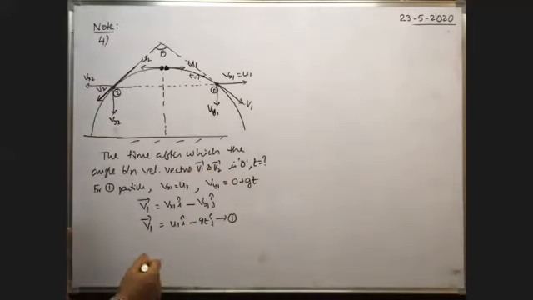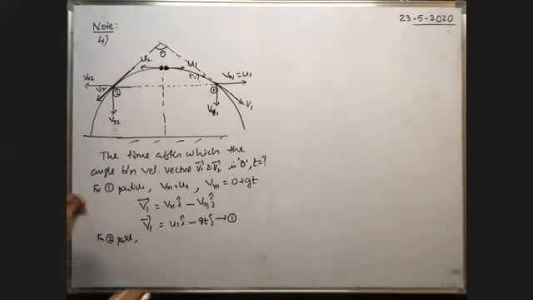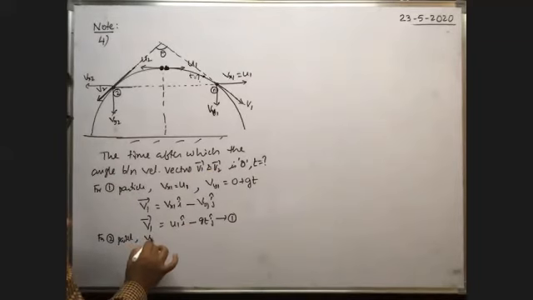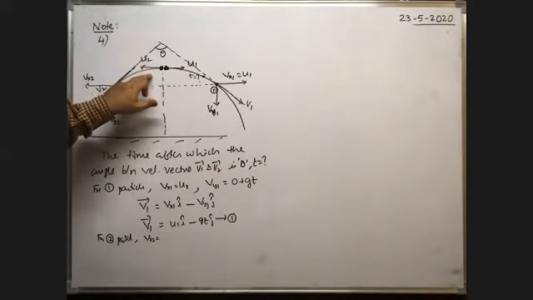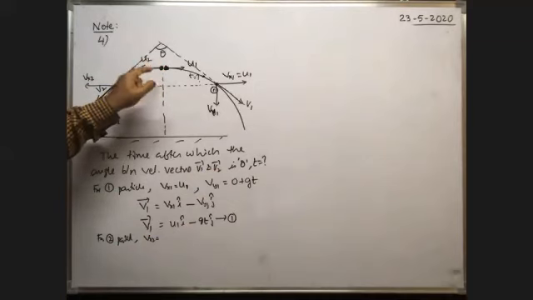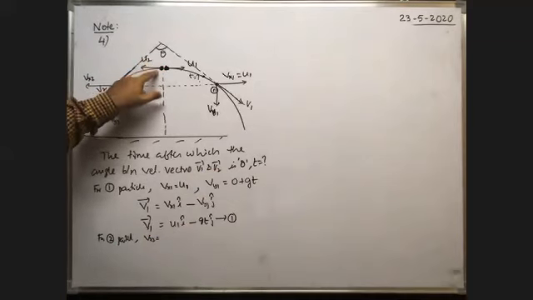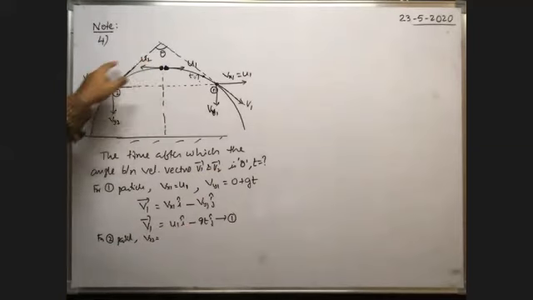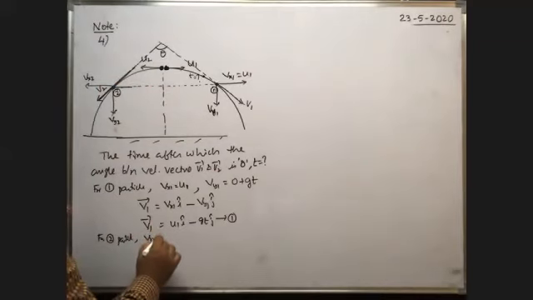Similarly, what about the velocity of the second particle? For the second particle, tell me, what is the velocity after t seconds? What about the x component? Initially, at the time the shell is exploded, the horizontal velocity of this shell is u2. Throughout the motion, the horizontal velocity does not change, as no force acts on the shells along the horizontal direction. That's why it is equal to u2 only.